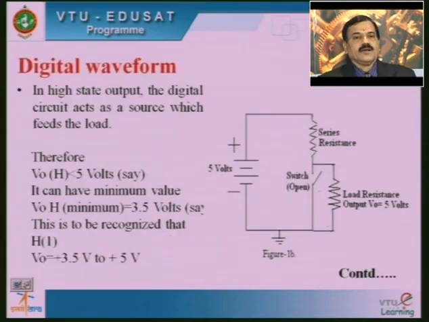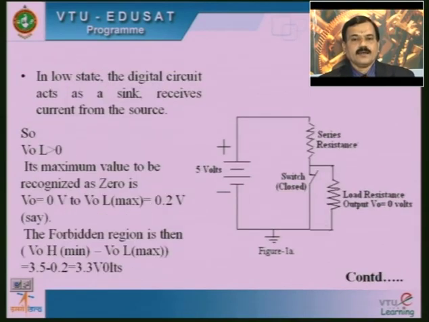Now V0 high is less than 5 volts, say it can have a minimum value, that is V0H is equal to 3.5 volts. This is going to be seen in figure A.